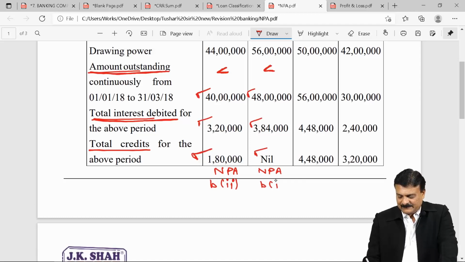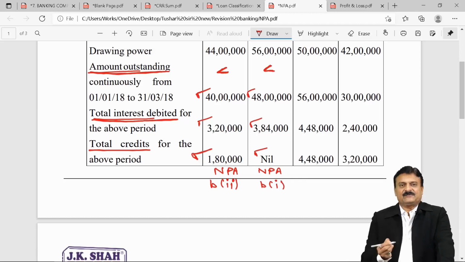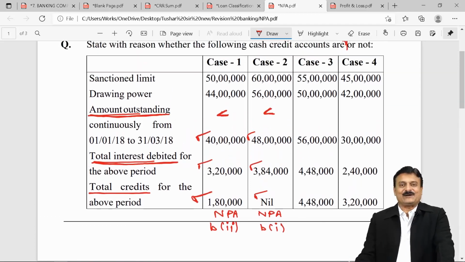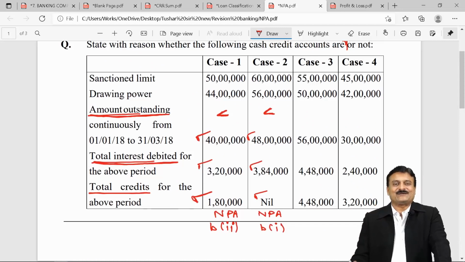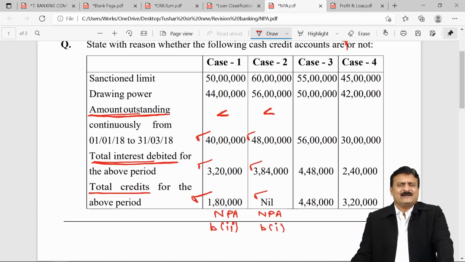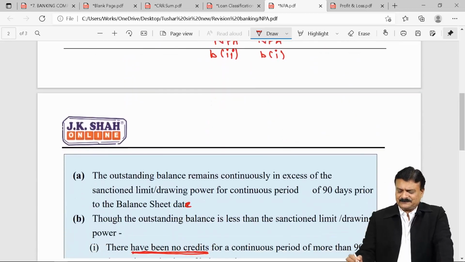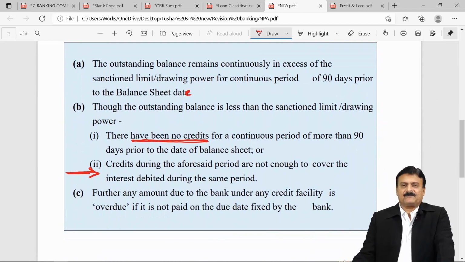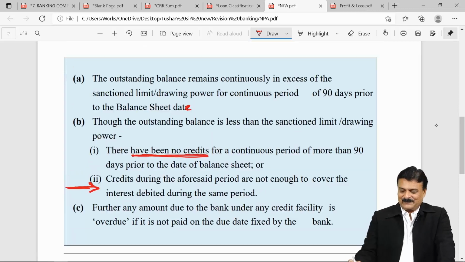It was B1. In exams, you can write it in the form of a simple statement after writing those definitions: since there is no amount credited in a period of 90 days, it is NPA. You can explain it in simple language of yours. And one thing is sure, once you write this condition perfectly in the exam, if this kind of situation is asked, everything is self-evident. Okay, continue.